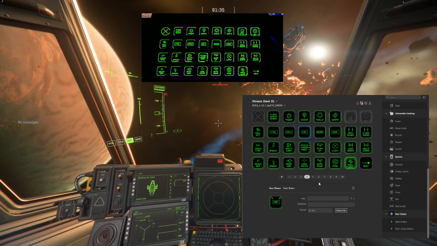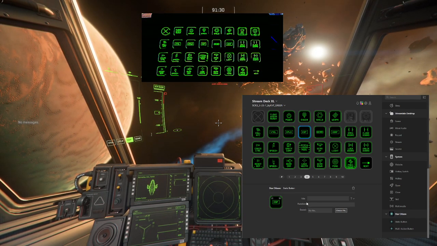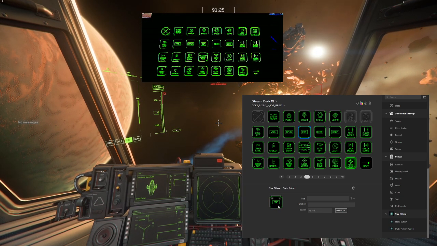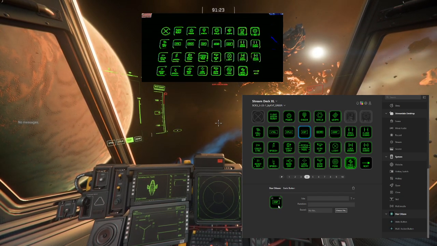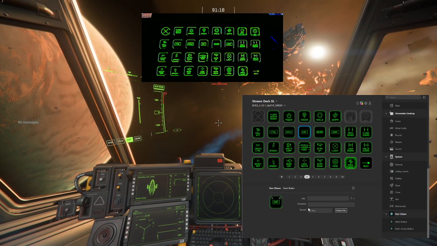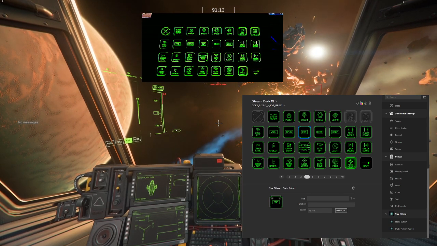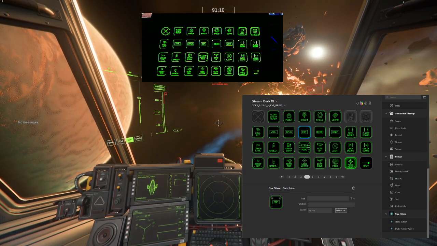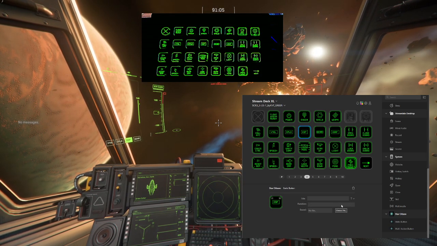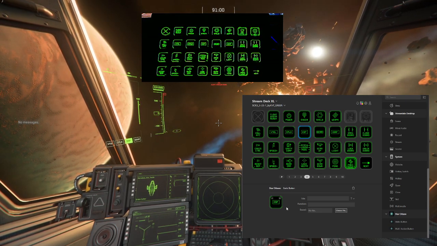Same for decoupled mode, same for landing system, the gear system, or power, everything is correctly assigned. But if we go into the ESP button, you will see an empty space. The empty space doesn't mean there is no function attached to the button, I've actually preset all the buttons to work with their appropriate function. The reason it shows an empty space here is because there are no key bindings assigned inside the game. So try not to touch this, otherwise you will break the link with the actual button and the actual action.